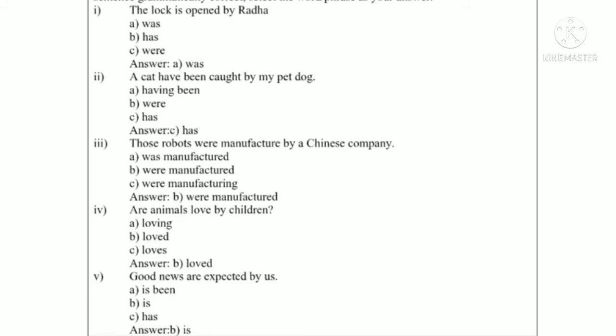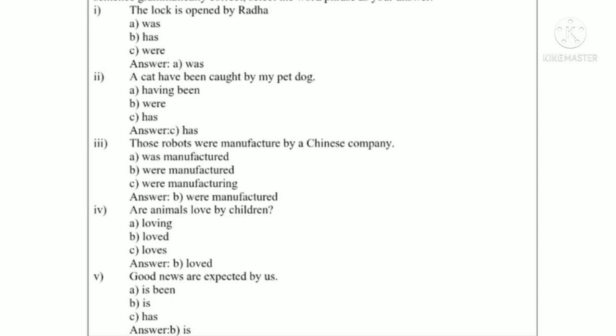Number 3, those robots were manufactured by a Chinese company. So here is an error. After were, there should be a past participle verb and it is used as a base verb, so it is wrong. Those robots were manufactured by a Chinese company. And then number 4, are animals loved by children? Again here is an error. It should be loved. So are animals loved by children? Then it will become meaningful, grammatically correct.